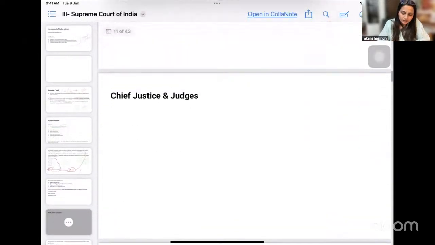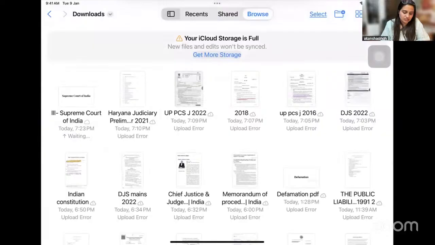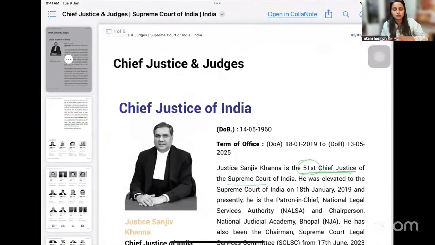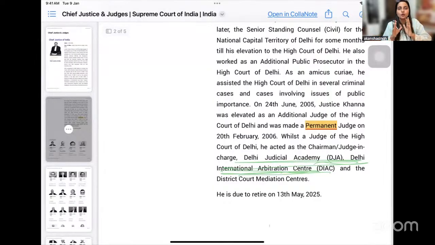Okay. Now, the Chief Justice and judges, I have not mentioned that here, but this is a document from the website of the Supreme Court of India only. You can access this document on the website. The idea here is to tell you that you are supposed to know these basic facts. You are supposed to know when you read judgments. I hope you all are in the exercise of reading judgments.